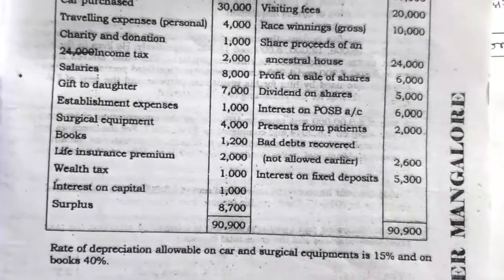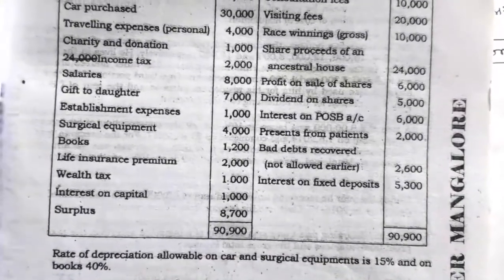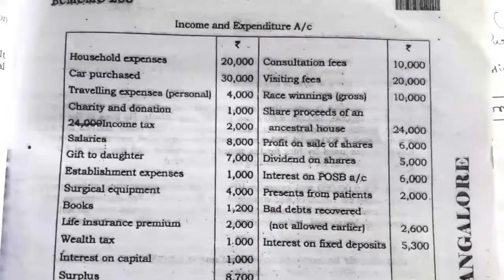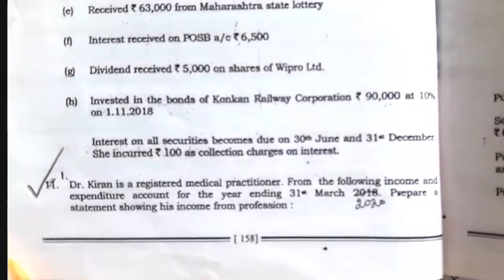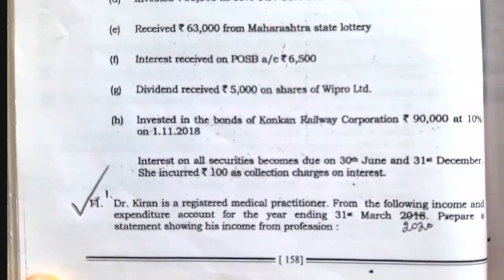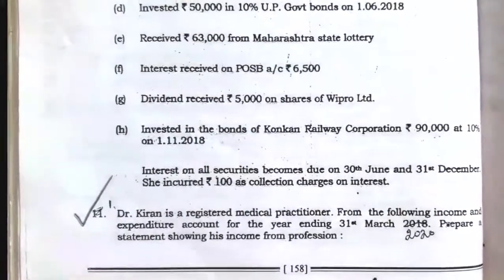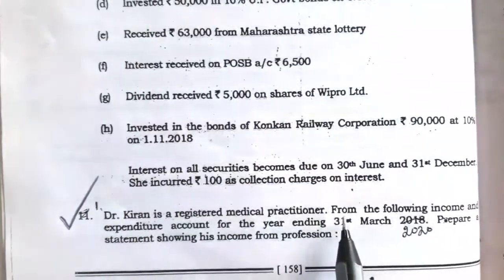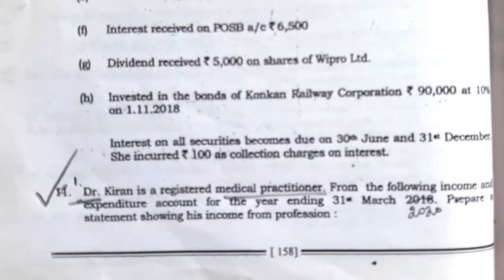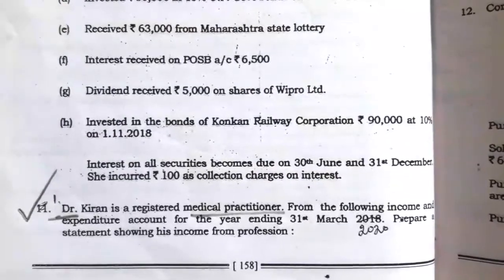The rate of depreciation allowable on car and surgical equipment is 15% and on books 40%. Here they have given the income and expenditure account of the previous year ending on 31st March 2020. Here we have to prepare the taxable income from a profession. Dr. Kiran is a doctor, a registered medical practitioner, working as a professional.